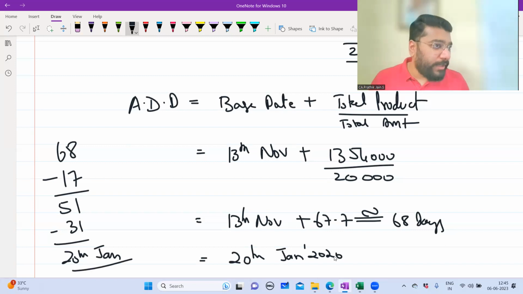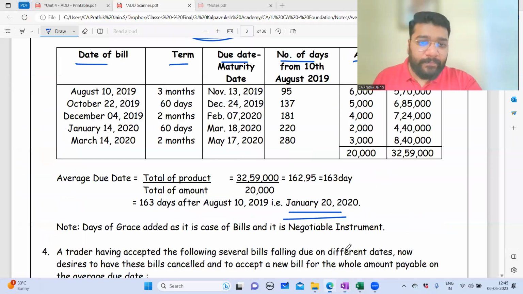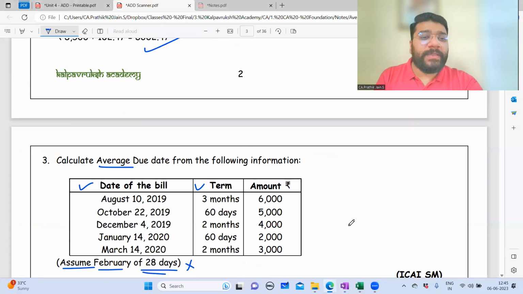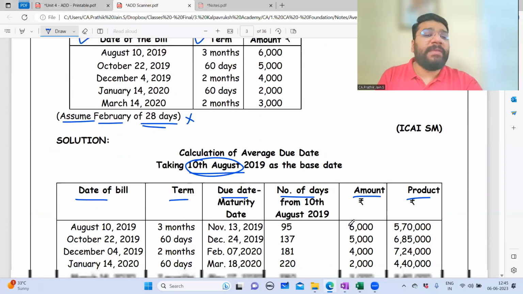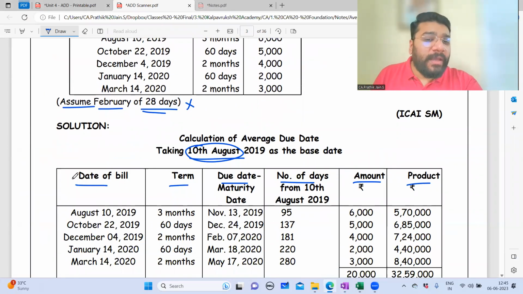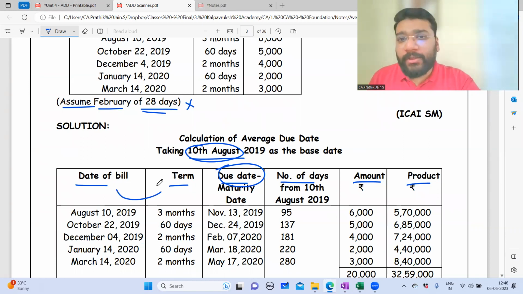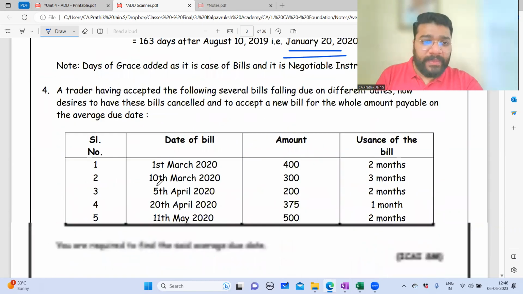You want to do this question one more time? Guys, same answer, average due date. In this question, what did we learn? Additionally, we learned how to calculate the due date. In the first two questions, the due date was automatically given. Here we learned how to calculate the due date. So two additional columns, guys. Can we go to the next question?